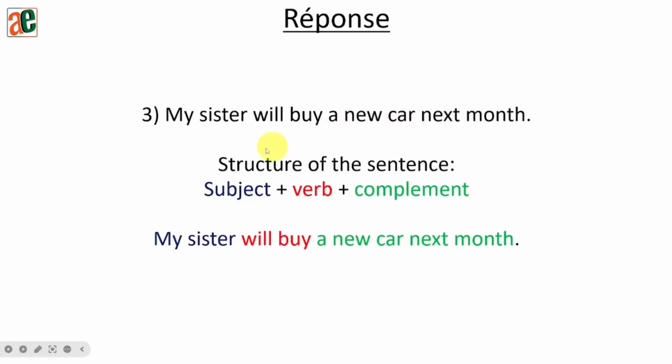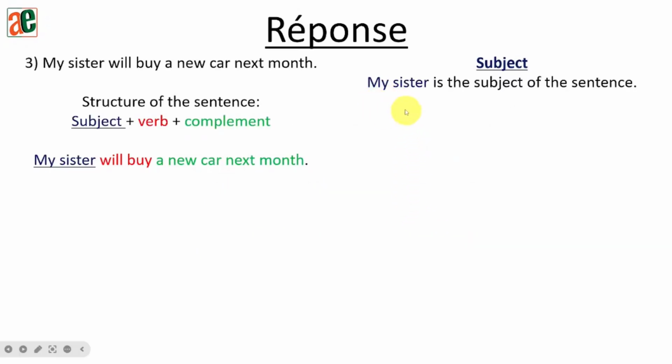Okay. Here is the structure of the sentence. Subject, verb, complement. My sister is the subject. Will buy is the verb. A new car next month is the complement. So let's start with the subject. My sister is the subject of the sentence.